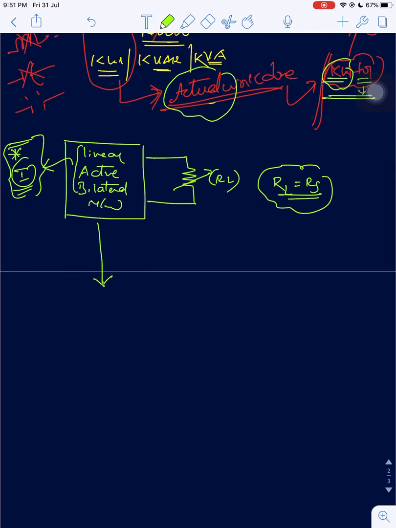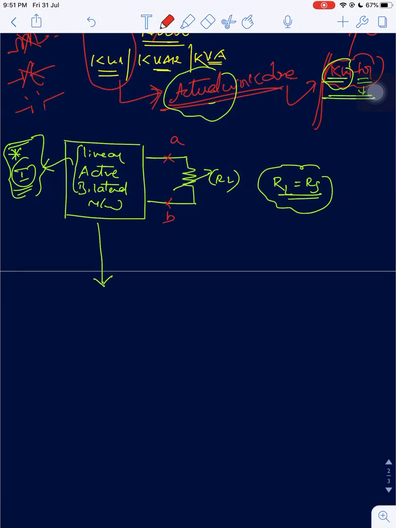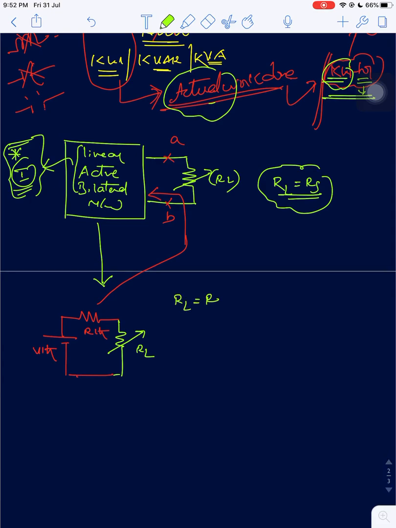Now say for example this network, from the definition of Thevenin's equivalent, where the terminals are defined as A and B, can be represented as RTH and VTH, with the load RL. From the theorem, if this load resistance is equal to the source resistance, then maximum power is transferred. What is the source resistance? RTH only. So RL should be equal to RTH.